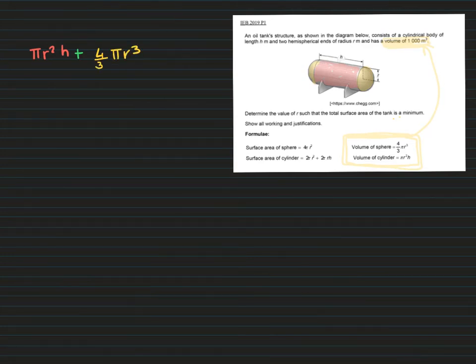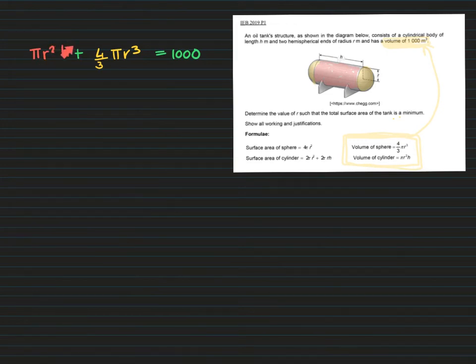And they said, when you add these 2 volumes together, you get 1,000 meters cubed. All right, so this is what information they've given us here. Okay, determine the value of r such that the total surface area of the tank is a minimum. All right, so we're solving for r in this question.